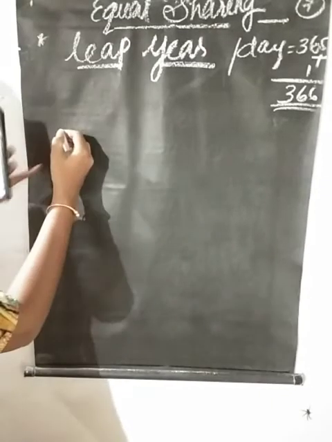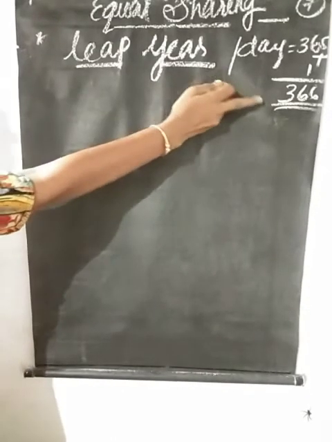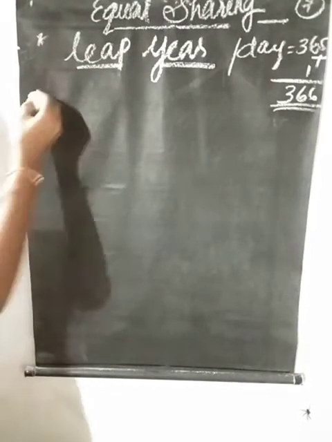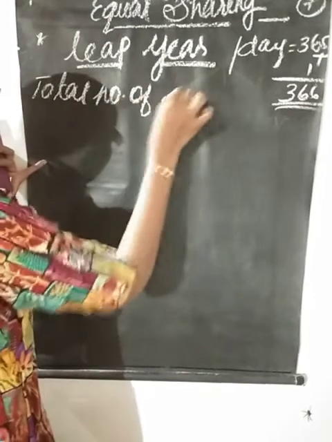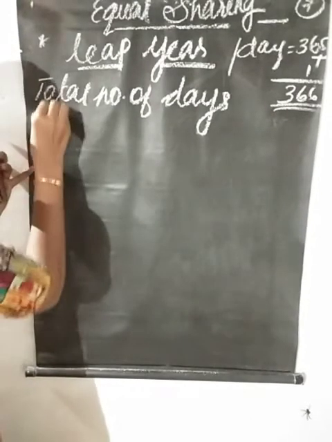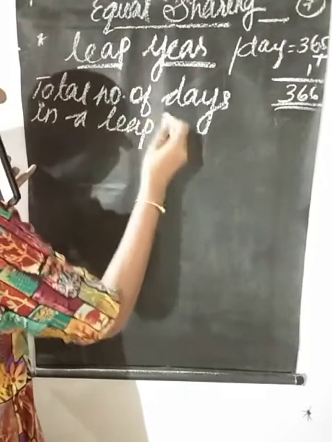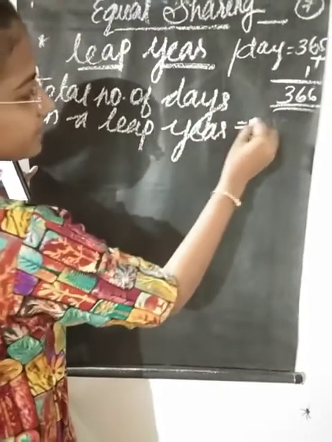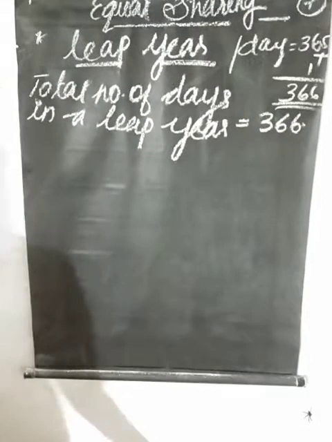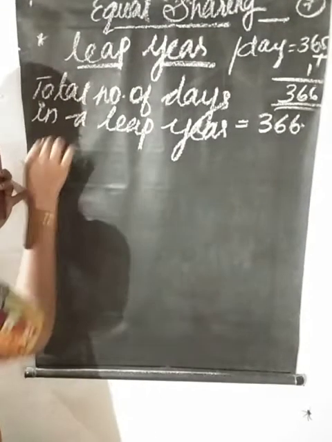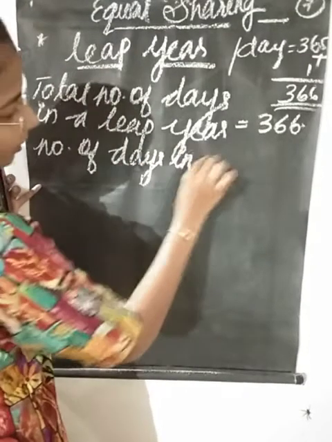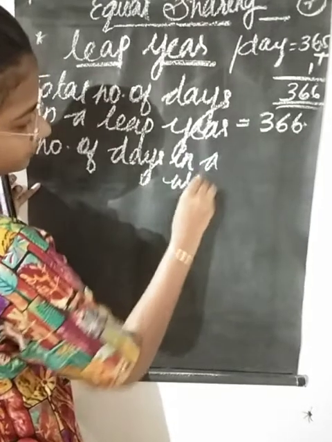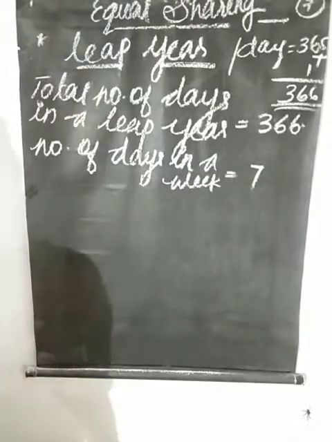So we can write: total number of days in a leap year, 366. Then number of days in a week, that is 7.